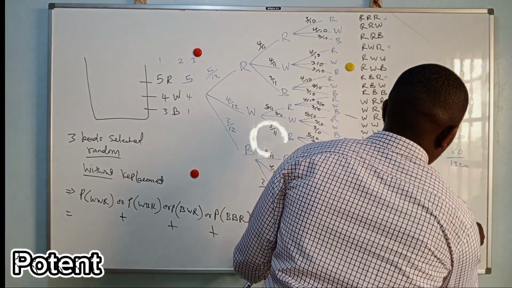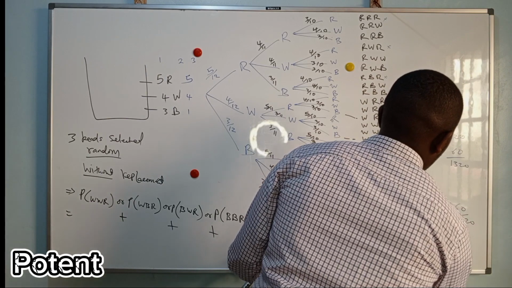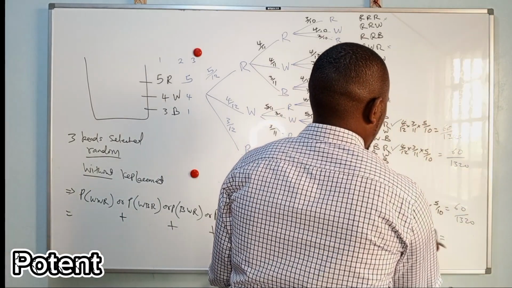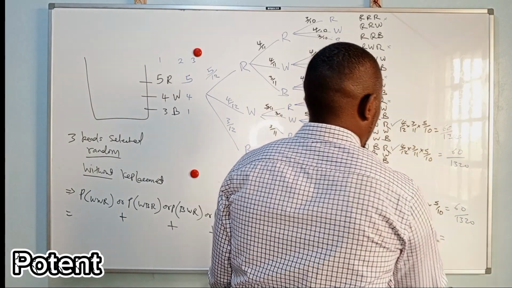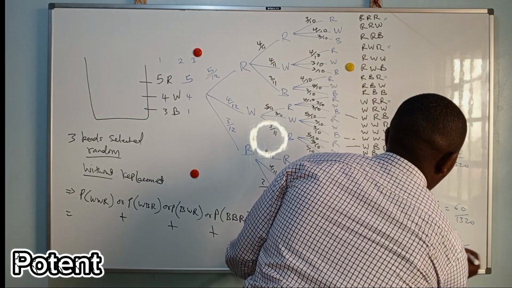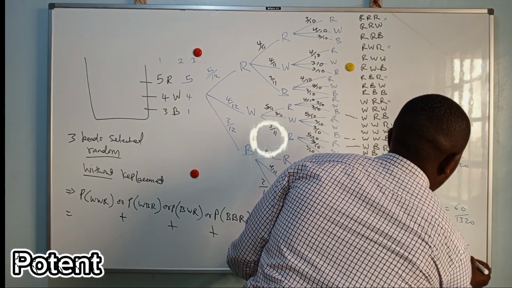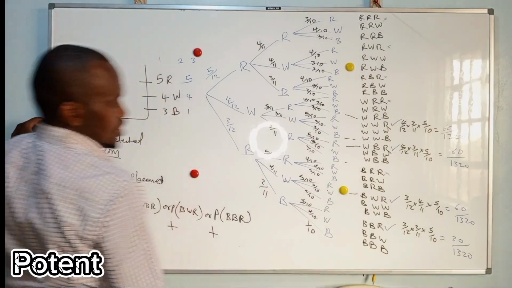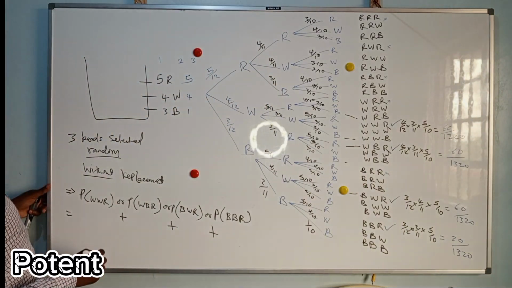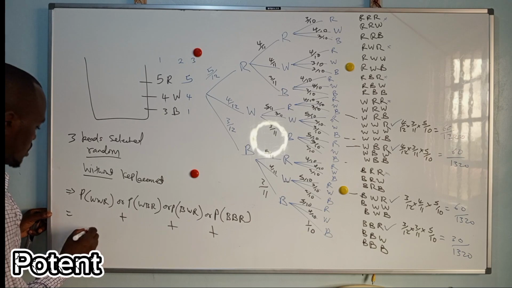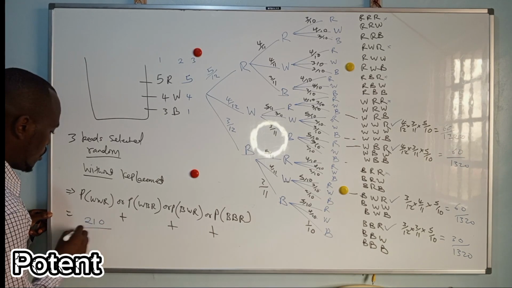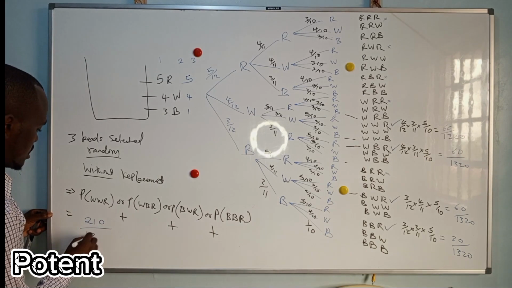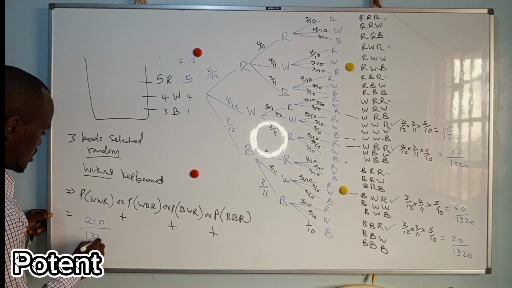60 over 1320. And this is 30 over 1320. So if you add, you will have 60 plus 60 plus 60, that is 180, then plus 30, 210 over 1320.